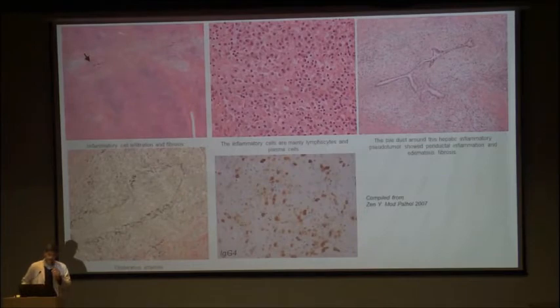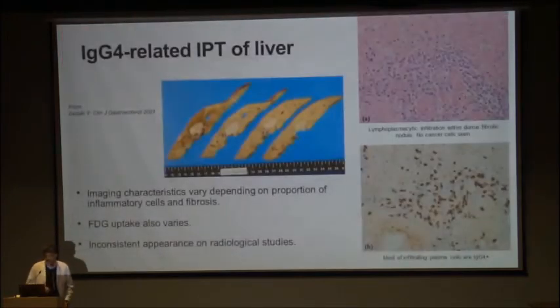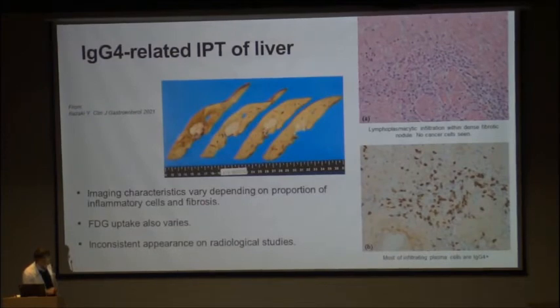So this is what you find when you biopsy these tumors. Today we can do percutaneous core biopsies, and you see inflammatory cell infiltration and fibrosis, mainly lymphocytes and plasma cells, IgG4 positive. The veins are obliterated, the same histology in these inflammatory pseudotumors. And also you have bile ducts inside these inflammatory pseudotumors with varying degrees of compression and inflammatory cholangitis. This is an example of how an IgG4 related pseudotumor occurs. This is an article from this year.